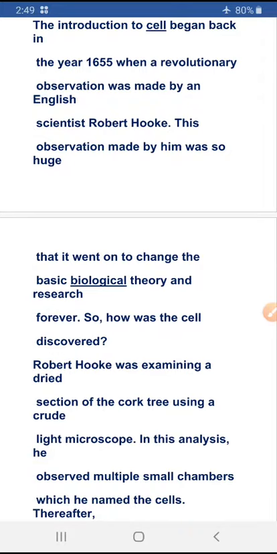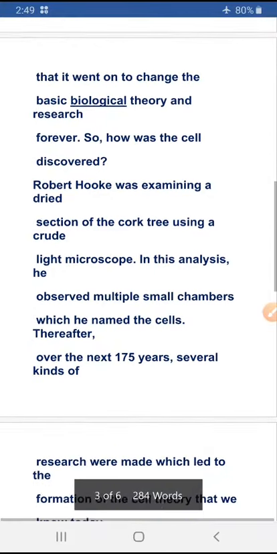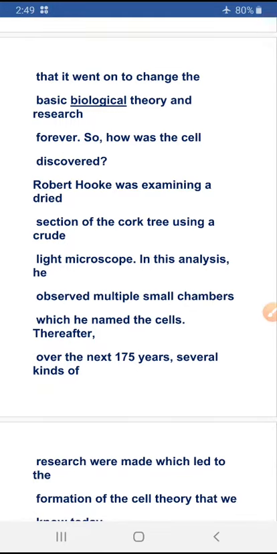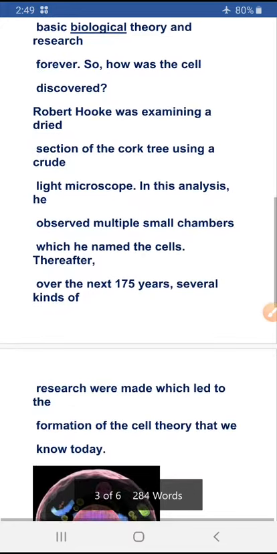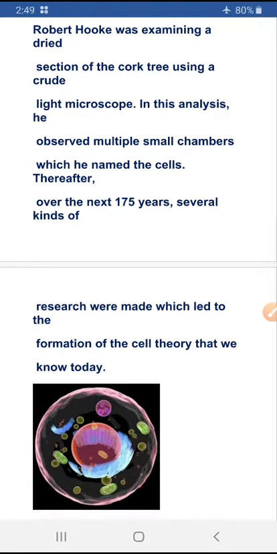Robert Hooke was examining a dried section of the cork tree using a crude light microscope. In this analysis, he observed multiple small chambers which he named cells. Thereafter, over the next 175 years, several kinds of research were made which led to the formation of the cell theory that we know today.